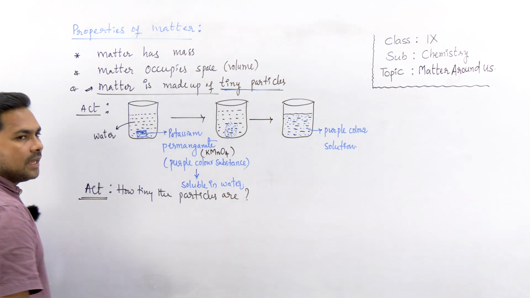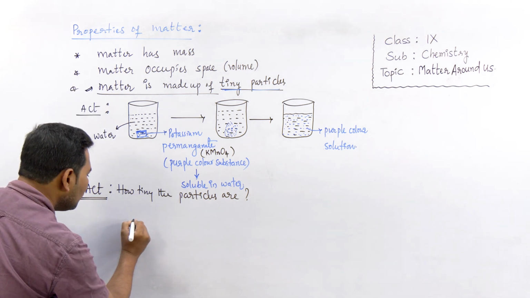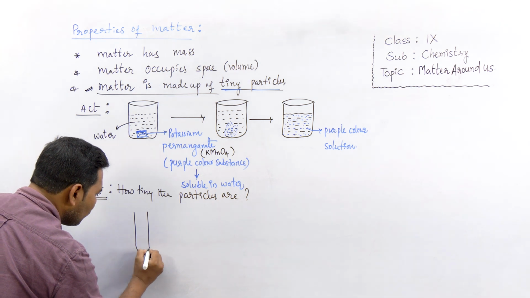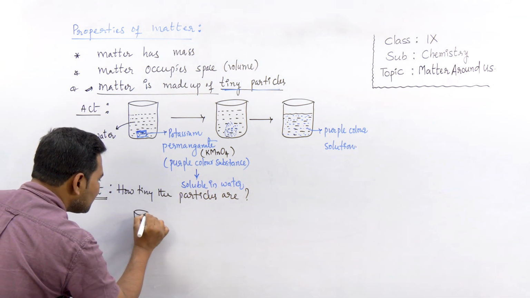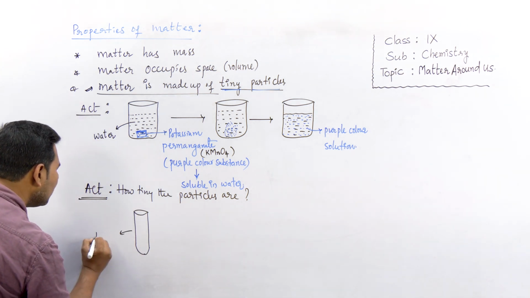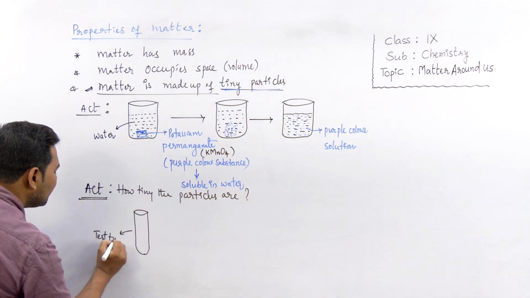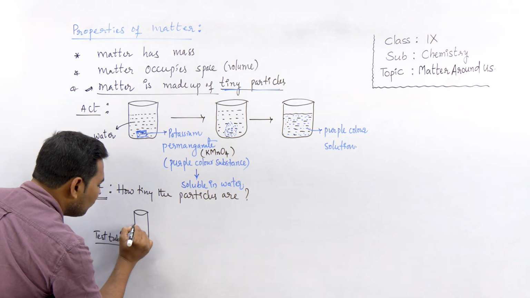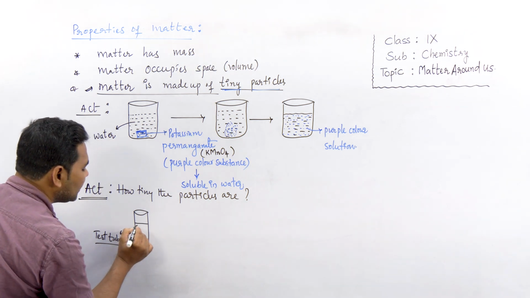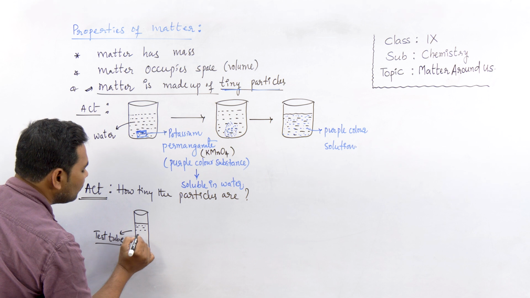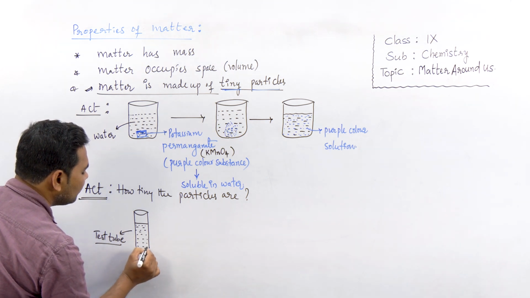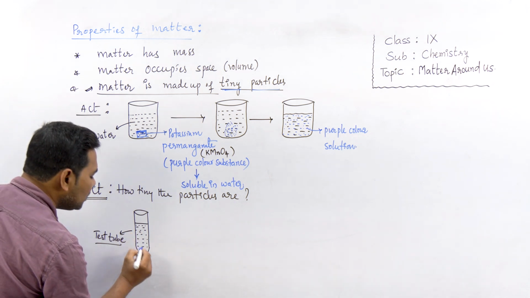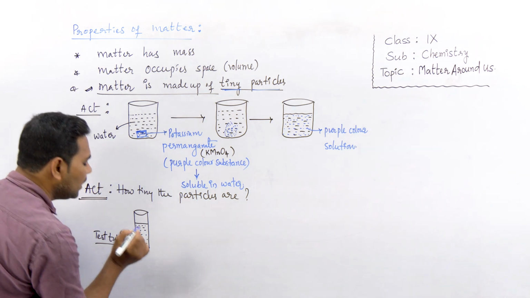One more activity here. In this activity, what shall I do? I take a test tube. What is this? This you find in chemistry labs generally, and this is called a test tube. Let's fill 3/4 of the test tube with water, right? With water. Add a pinch of potassium permanganate to this test tube.